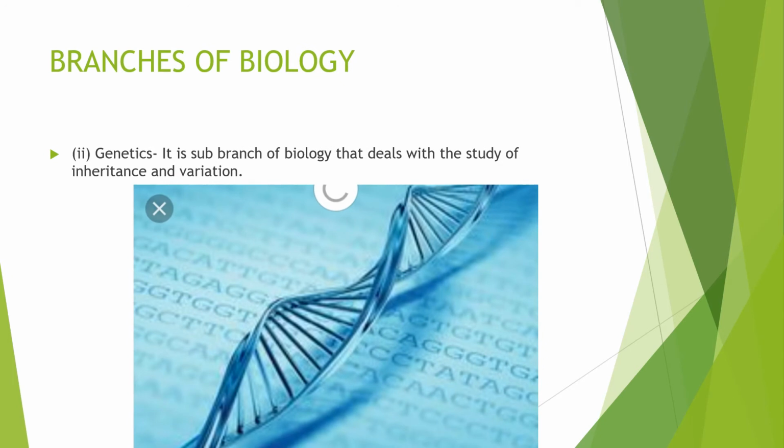Another branch is genetics, which is a sub-branch of biology that deals with the study of inheritance and variation. It also studies the variation between the parents and the offspring. And it is also concerned with how characteristics are transferred from the parents to the offspring. For example, in a family, let's say a mother is light skinned. The possibility of the light skin characteristic being transferred to the offspring is high.